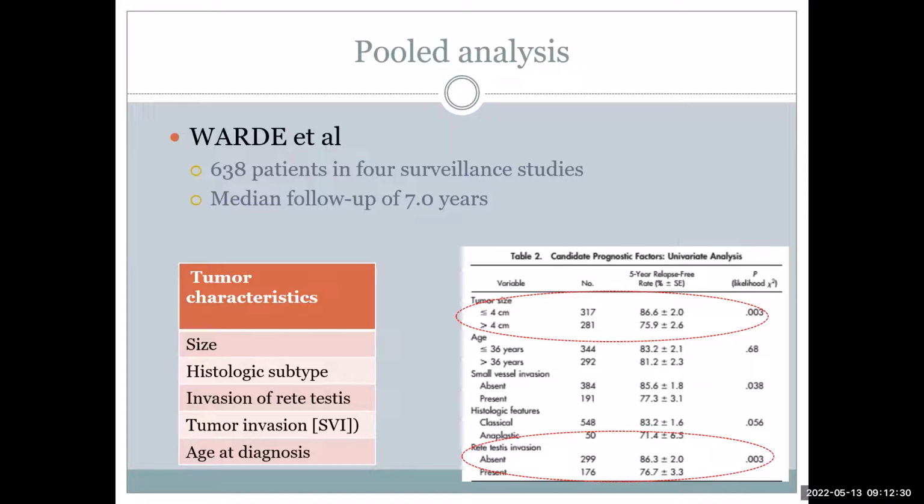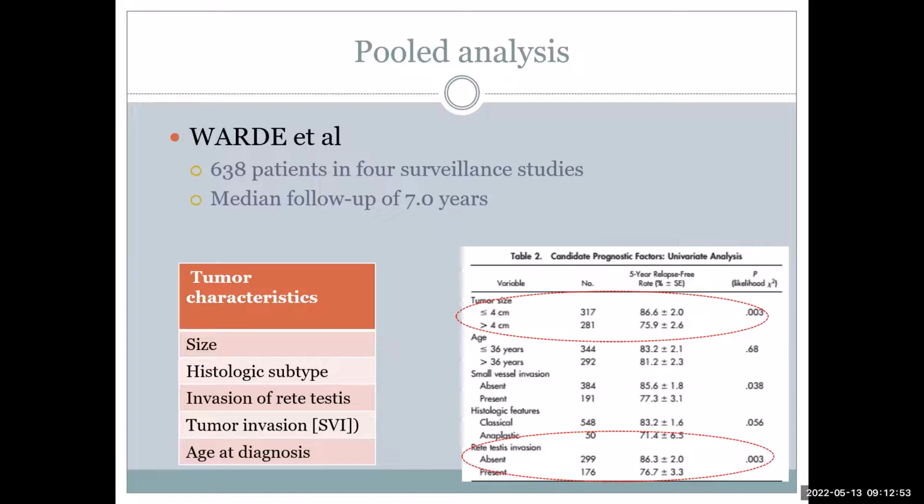What they concluded from their study is that if the tumor size is more than 4 centimeters, there is an increased likelihood of recurrence. The rest, age, small vessel invasion, histopathological type, these criteria don't differ in relapsing versus non-relapsing patients.